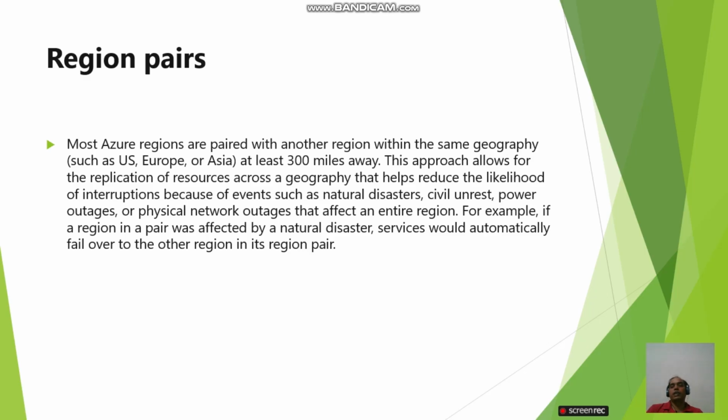So Microsoft has created regions across the global world. India has one region, South Asia, and just for example, East US and South US. So each region is paired together. Suppose the India region is down, so the client will receive services from the US region, which is nearby the client service.